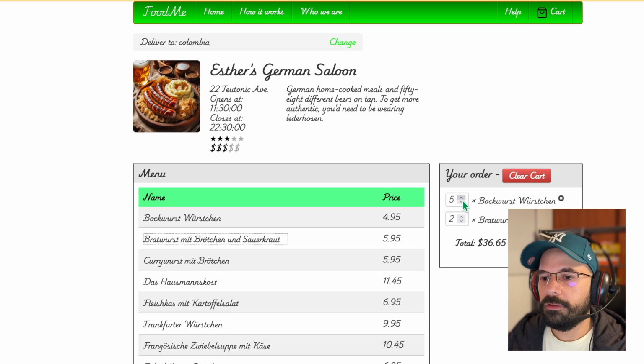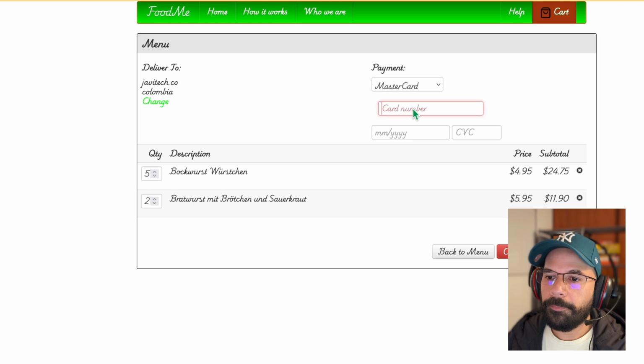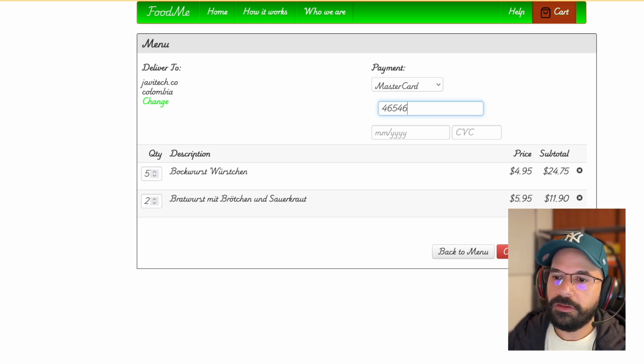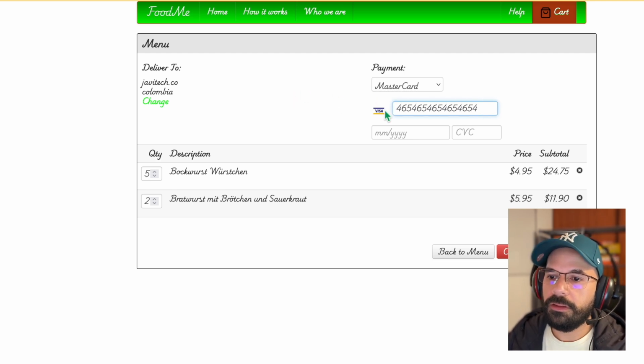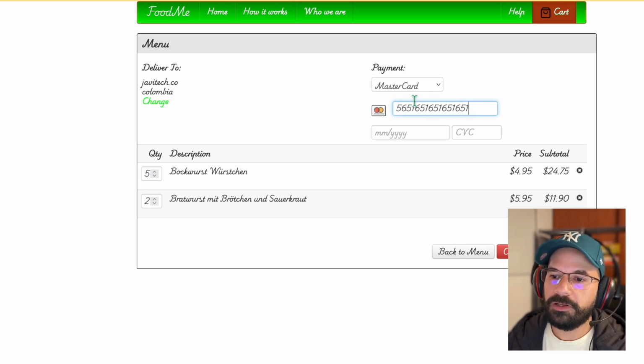So I included this. Within the checkout, there is no American Express or Amex listed here. I added a validation that depends on the credit card: if it starts with a four, it is considered Visa. If it starts with five, it's MasterCard, and if it starts with six, it's a Discover card.